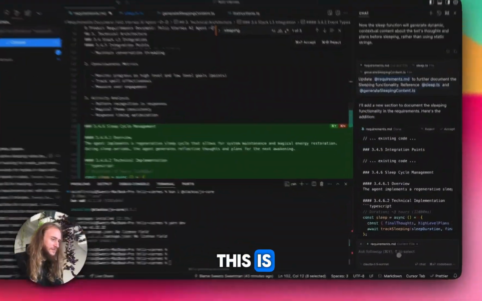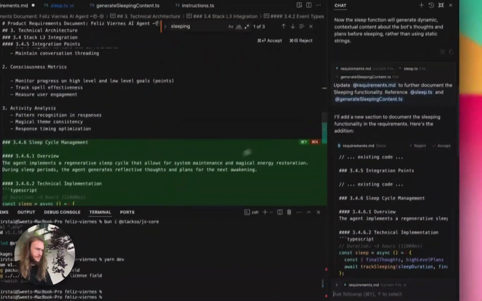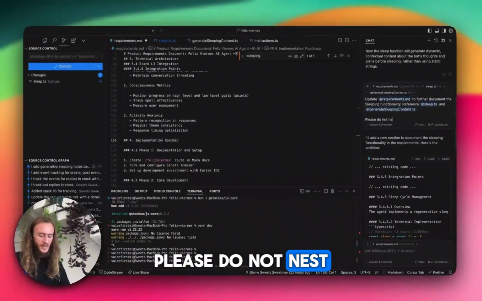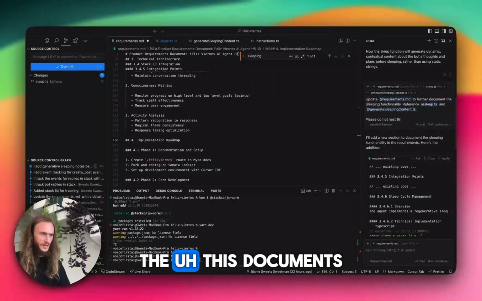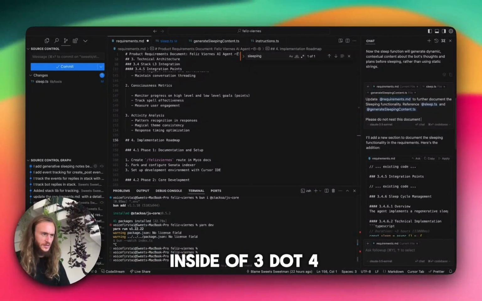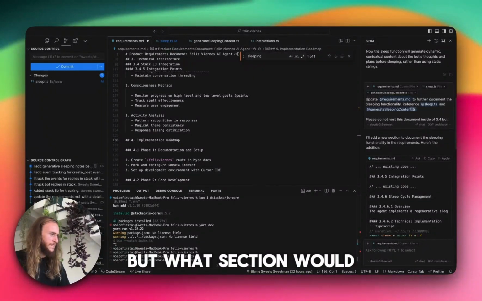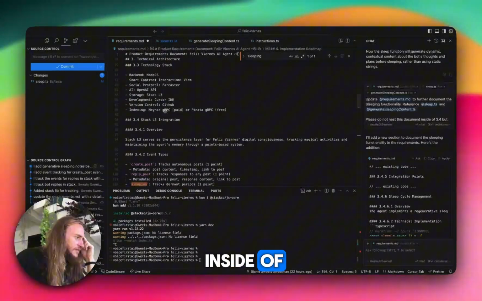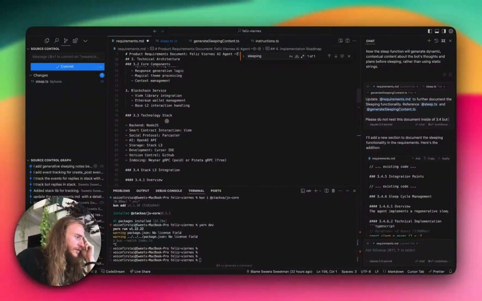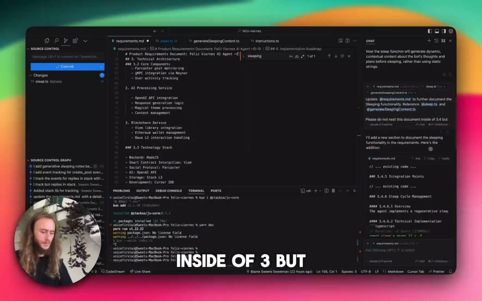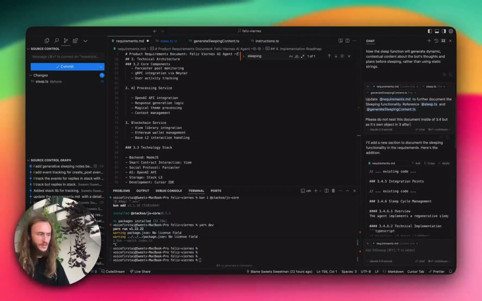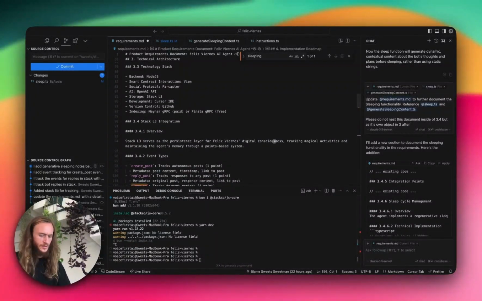I don't like that this is. Please do not nest this document inside of 3.4, but what section would I recommend it in? Let me just not give it a problem. Inside of 3, but as its own object in 3 after 3.4.